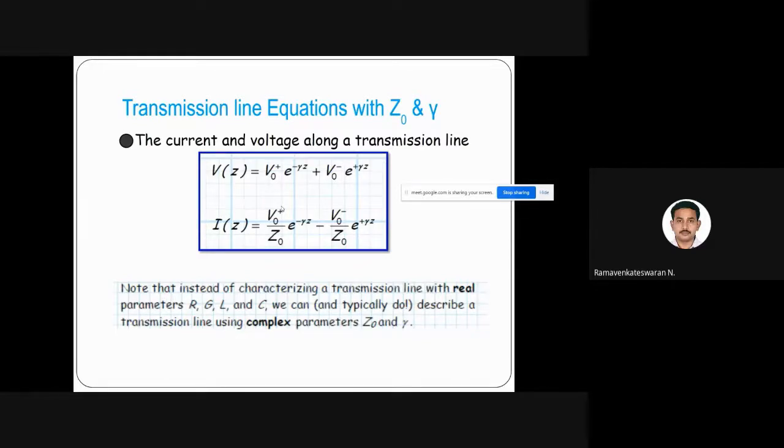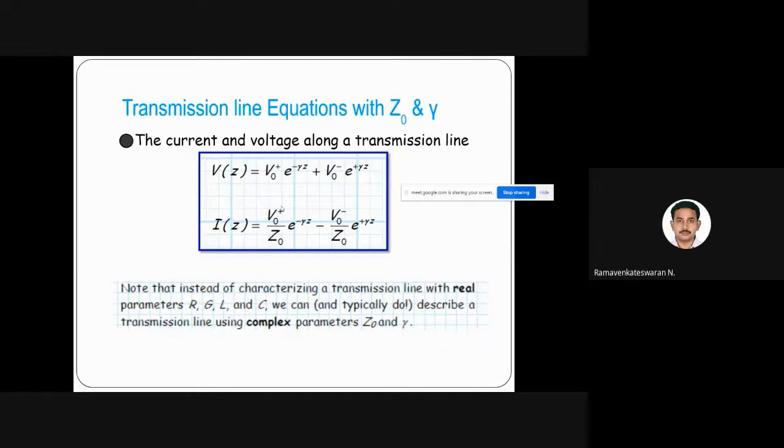From that gamma, we can find out the voltage, how much voltage there is at the sending end and the receiving end. That is one kind of problem. The sending end voltage will be given, and we can find out the voltage after some 100 meters, 200 meters, like that. So that is gamma, and that is the first equation.